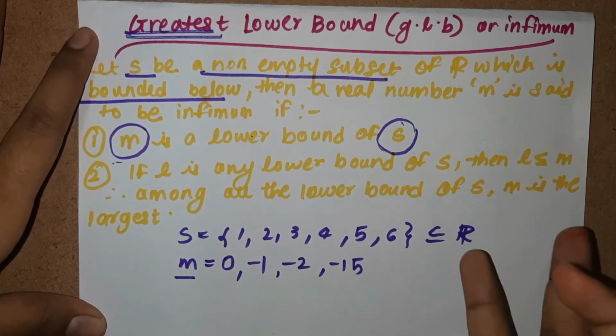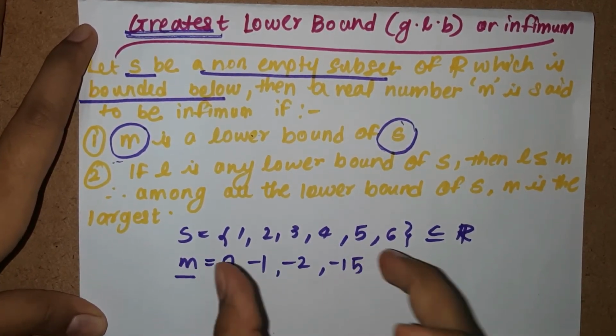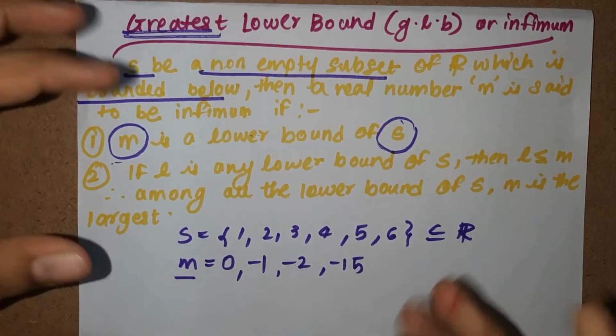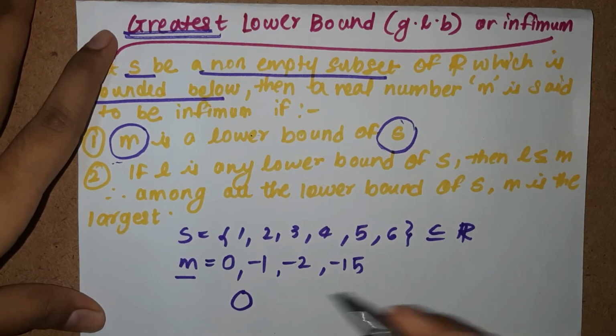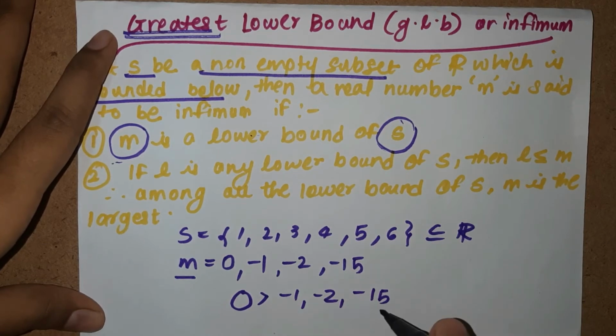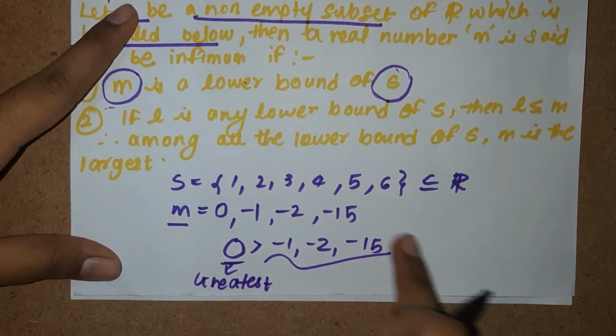So -15 has to be a lower bound of S. So we know that all of these are lower bounds of S. But what difference can you notice? 0 is greater than all of these other negative numbers. Is it? So 0 becomes the greatest of all of these negative numbers.